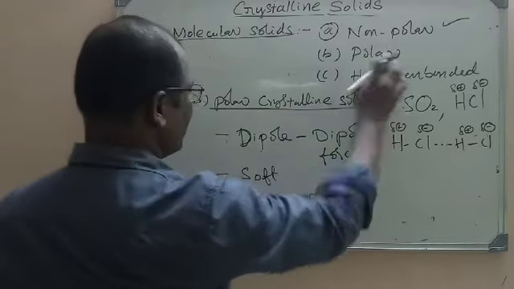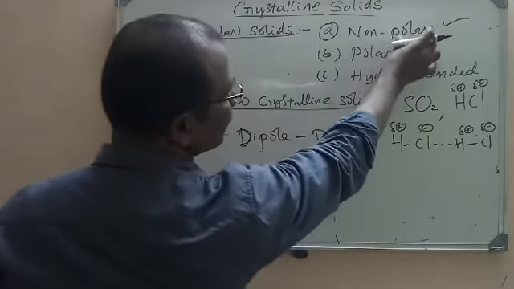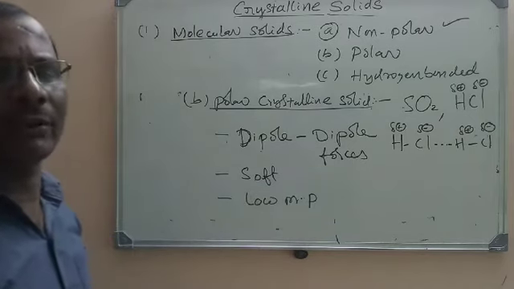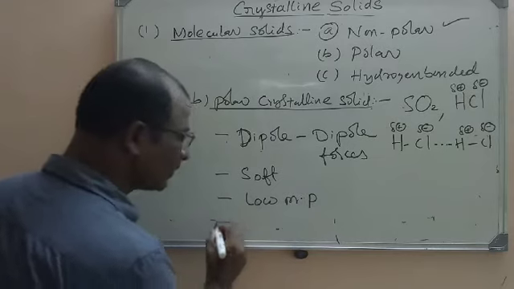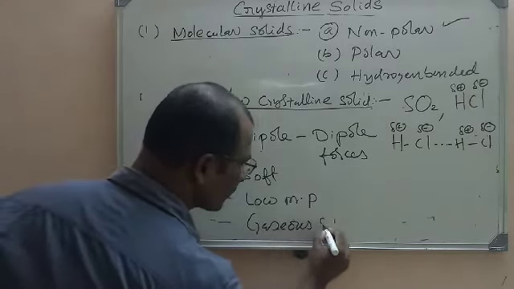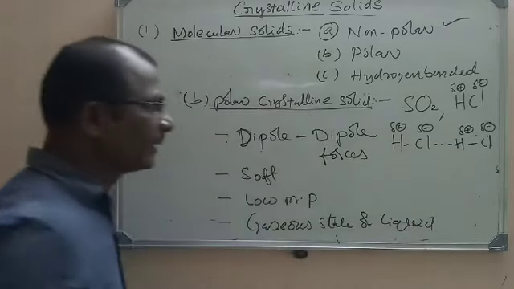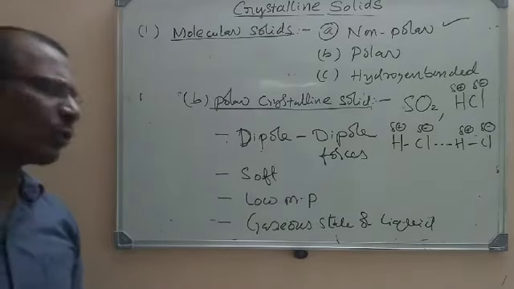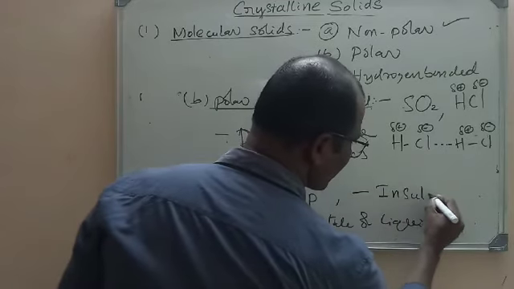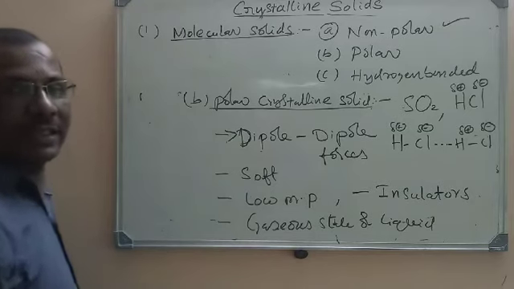But in general they also have low melting points, and they also exist either in a gas state or a liquid state at room temperature. And one more important thing, these are also insulators.